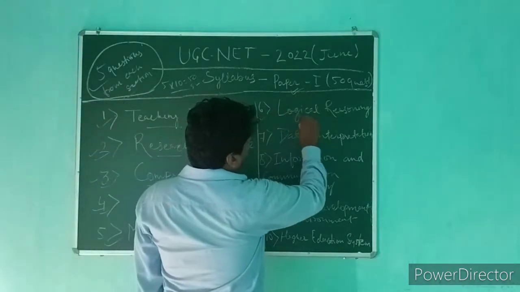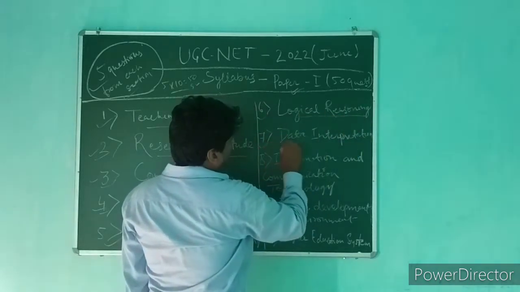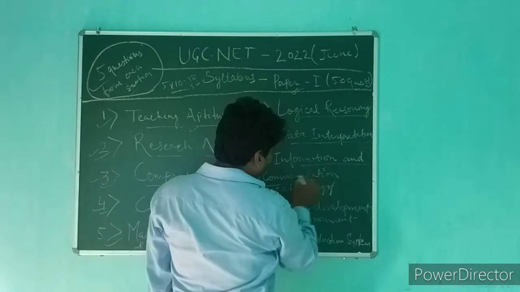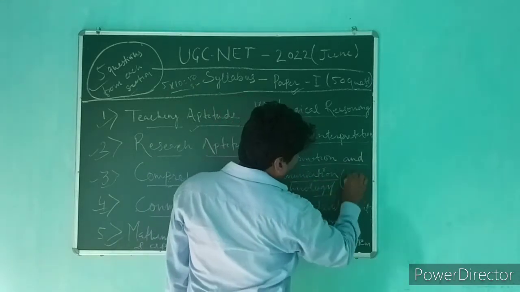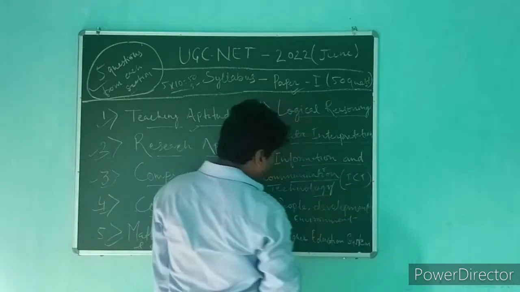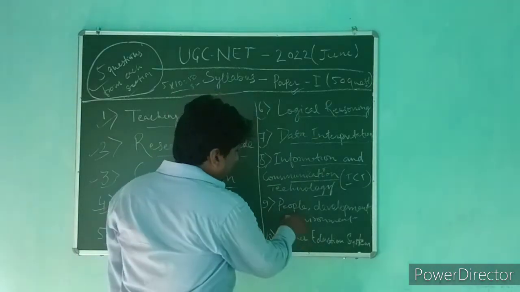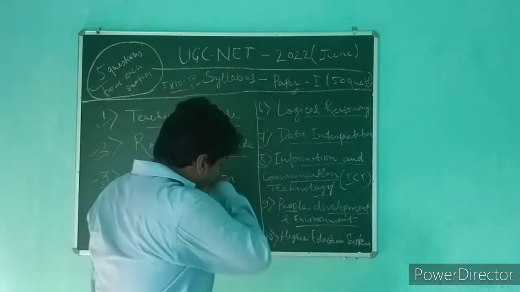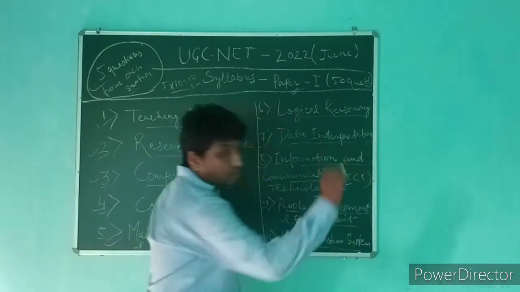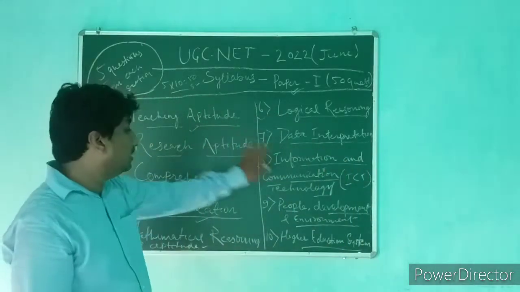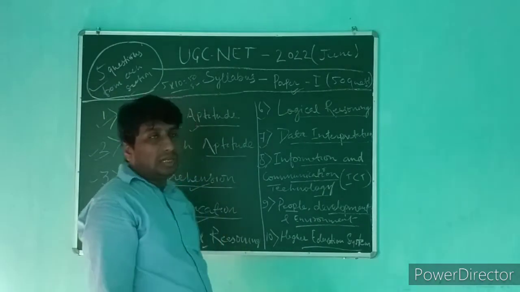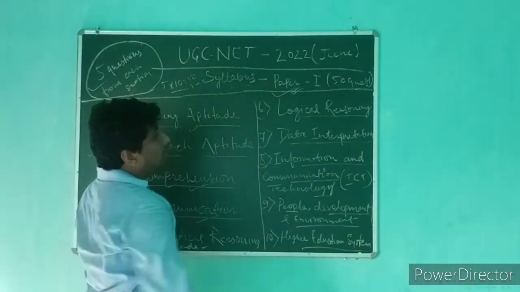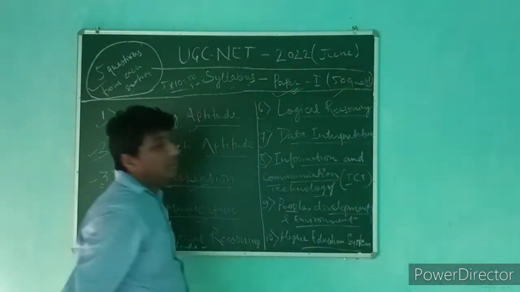Similarly, unit 6 is logical reasoning, unit 7 is data interpretation, unit 8 is information and communication technology, ICT, right? And then unit 9 is people, development and environment, and unit 10 is the higher education system. So these are the 10 units or chapters of your UGC NET paper 1 syllabus, from which 50 questions will be there.